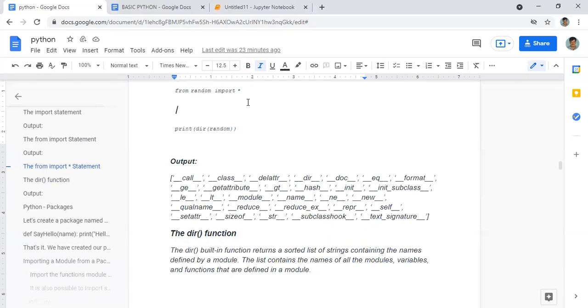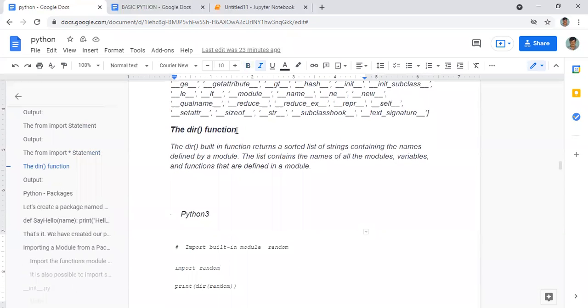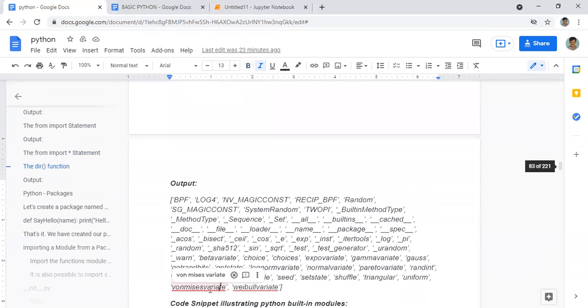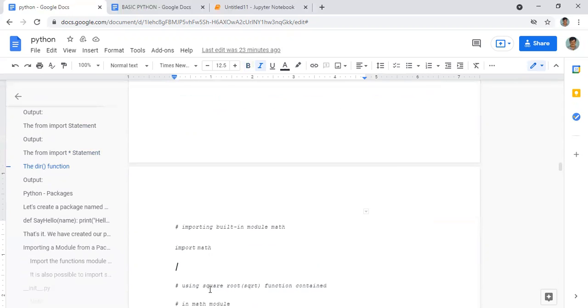If you want to know what we have imported, for that we are using this dir function. Of random we have done, that's why we give random. Similarly, here also we can see that we have imported random, and what all comes under this random we can see like this. It's similar only.